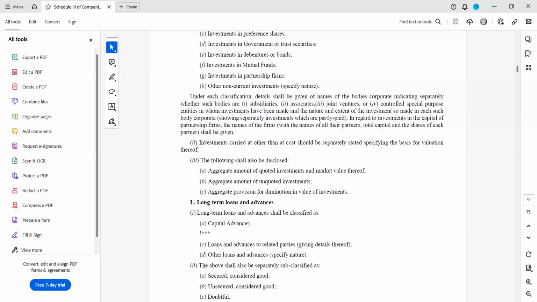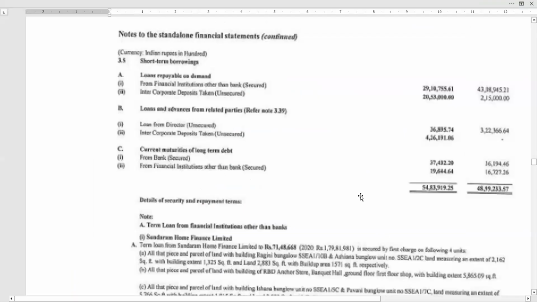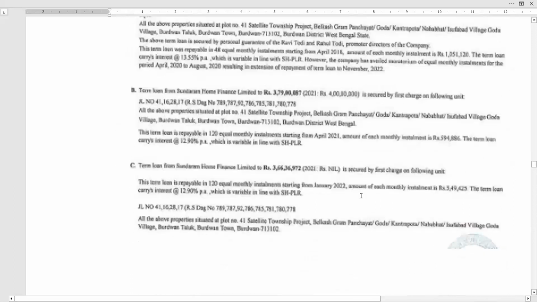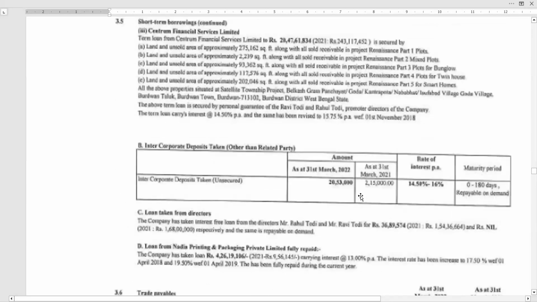I'm just taking that balance sheet also. You are able to see, right? Yes, sir.